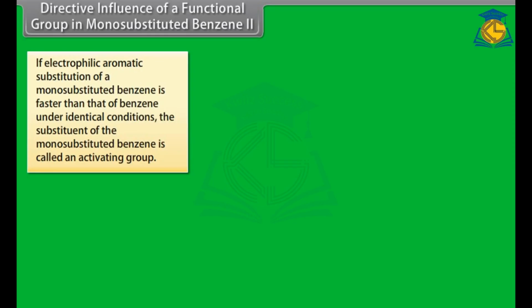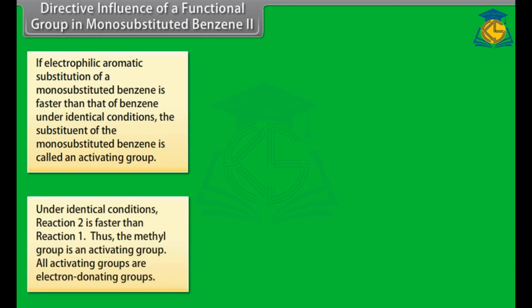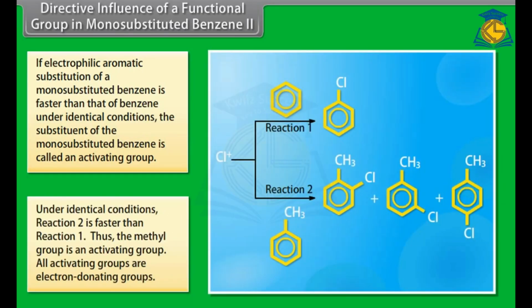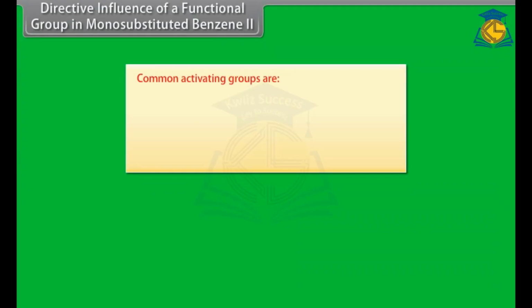Directive influence of a functional group in monosubstituted benzene 2. If electrophilic aromatic substitution of a monosubstituted benzene is faster than that of benzene under identical conditions, the substituent of the monosubstituted benzene is called an activating group. Under identical conditions, reaction 2 is faster than reaction 1. Thus, the methyl group is an activating group. All activating groups are electron donating groups. Common activating groups are: